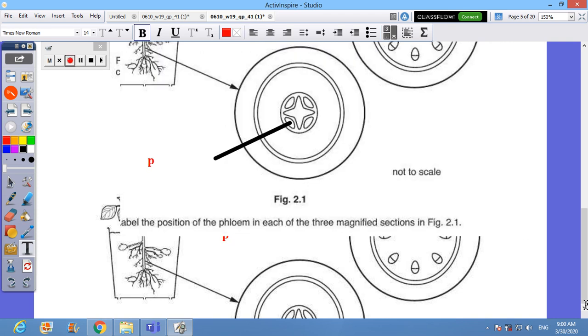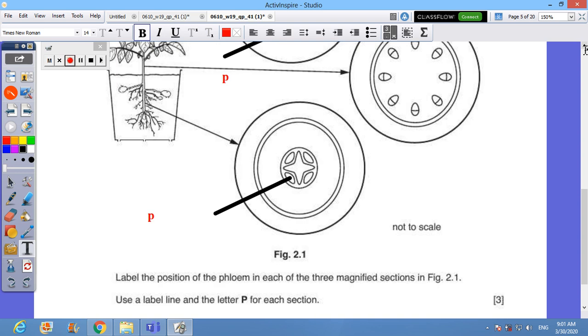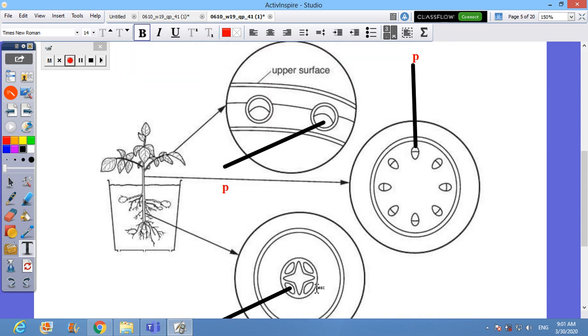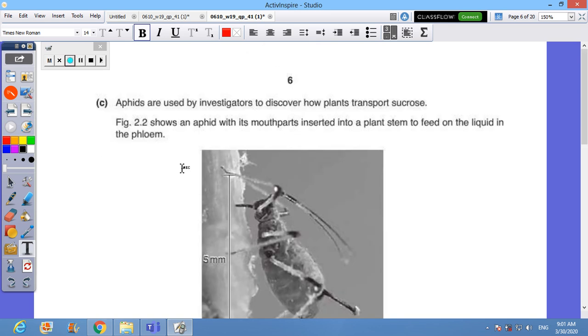These are the places where you can find the phloem in different plant parts. Again, between the arms of the star in the root, to the outside of the vascular bundle in the stem, and the lower side of the vascular bundle of the leaf. Very good. Let's move to the next part.